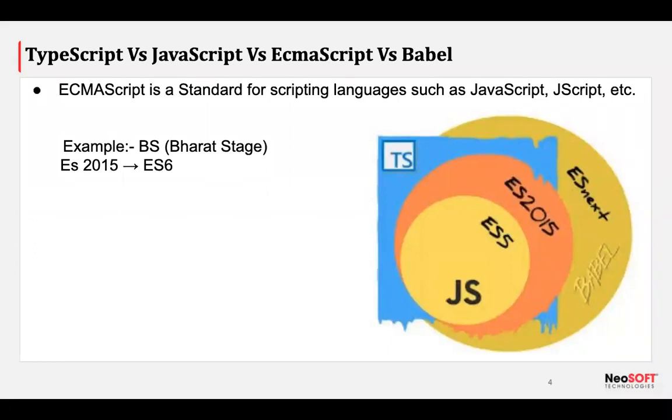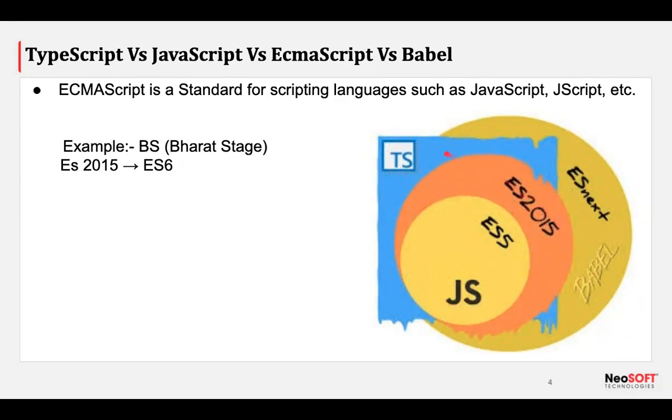There are various versions of ECMAScript, and as you notice in this diagram, TypeScript comprises JavaScript through the ES1, ES2, ES3, ES4, ES5 standards, and ES 2015, that means ES6 standards.